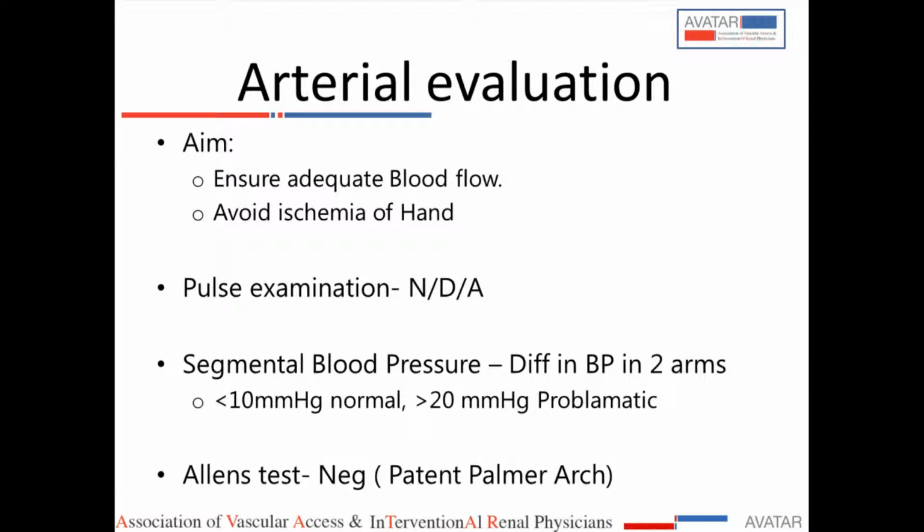In pulse examination, in clinical examination you can palpate all the pulses, including brachial, radial, ulnar and axillary pulses, and note whether they are absent, diminished or normal. Then if the blood pressure difference between the two limbs is more than 20 mmHg, this signifies a proximal stenotic lesion somewhere proximal to the site of measurement, causing a decrease in the blood flow. So if you make a fistula in that limb, it may not work.